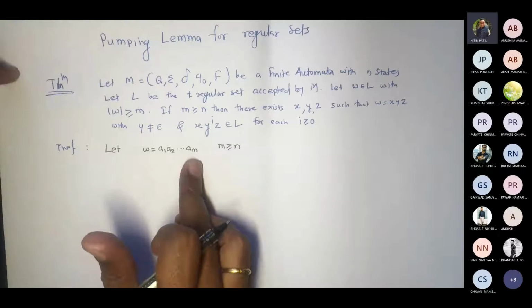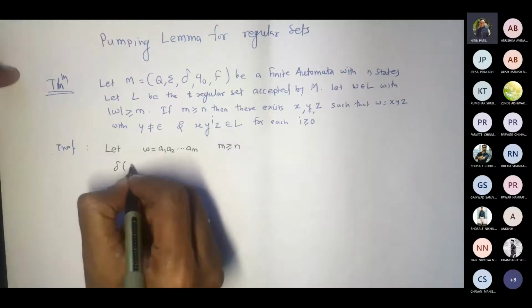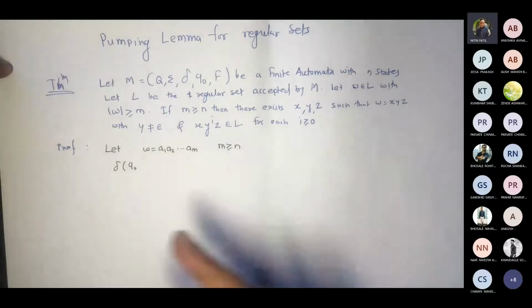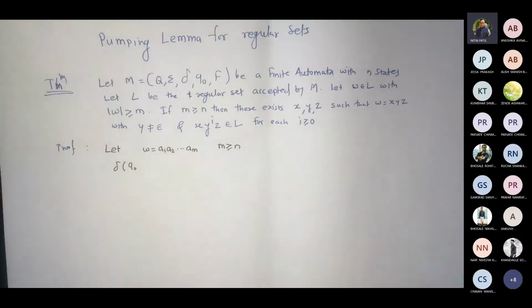Fine. Now delta, if I say Q0, because I have to talk about acceptance, correct? So what am I going to get?